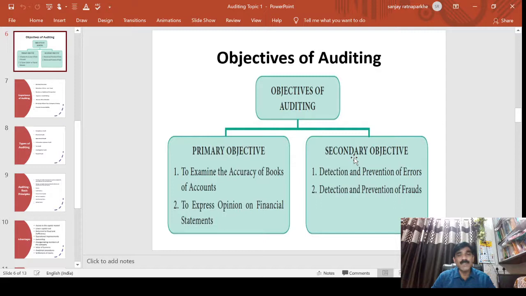Now the second objective of auditing is the detection and prevention of errors. Nowadays it is compulsory for companies to appoint auditors for verification and authentication.